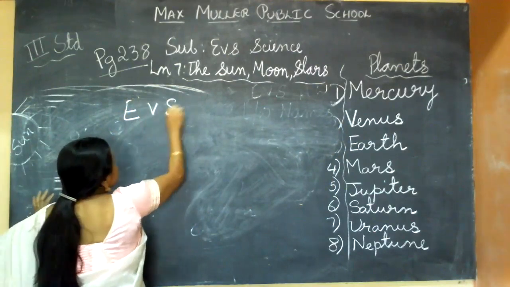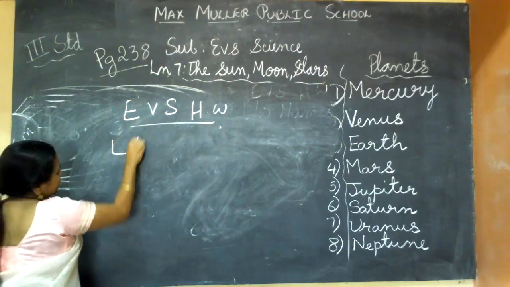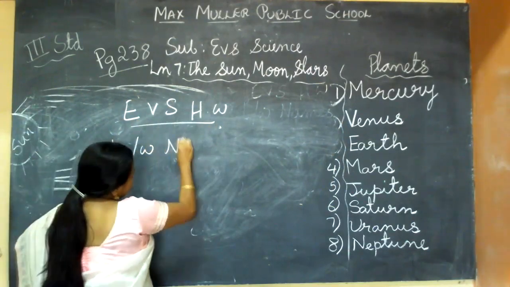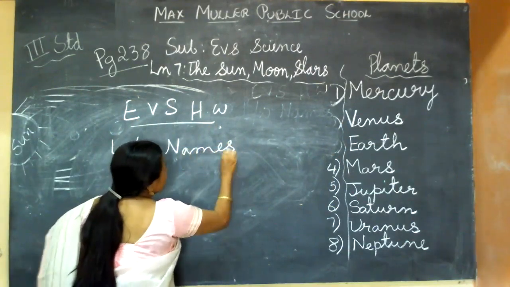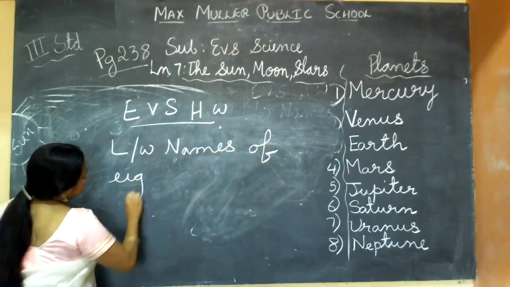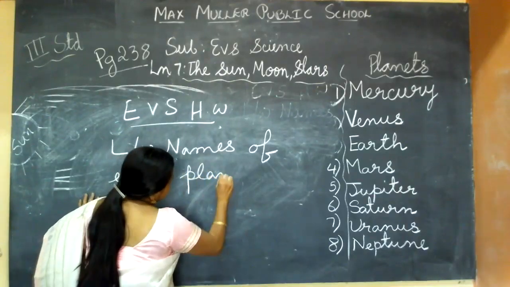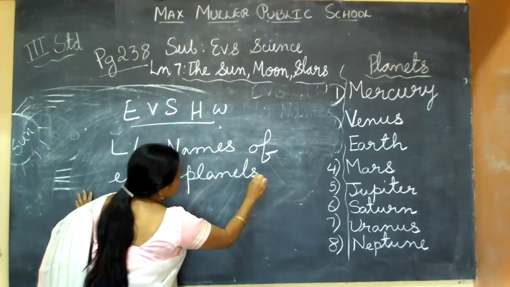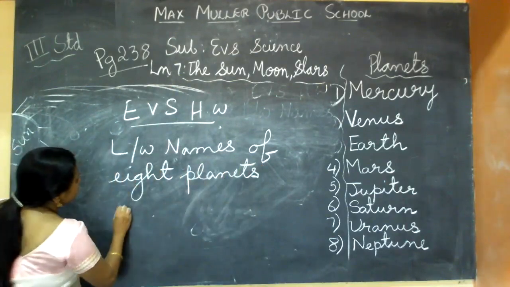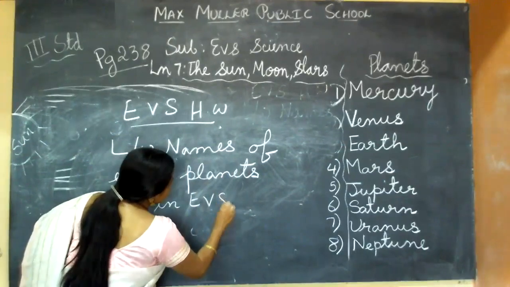EVS homework: learn and write names of 8 planets, 2 times.